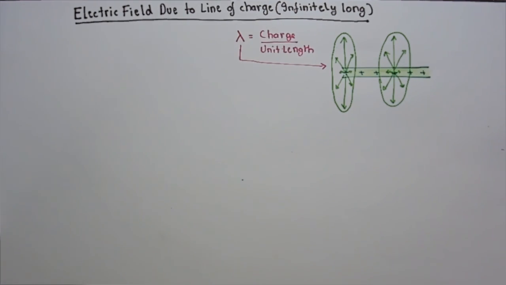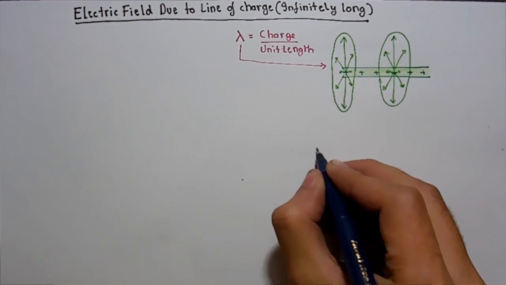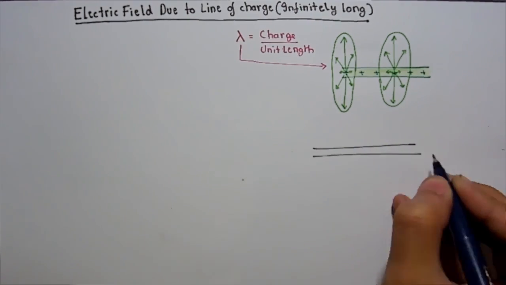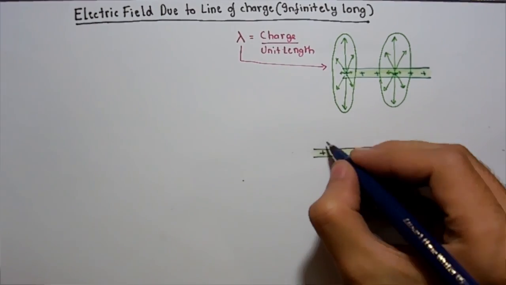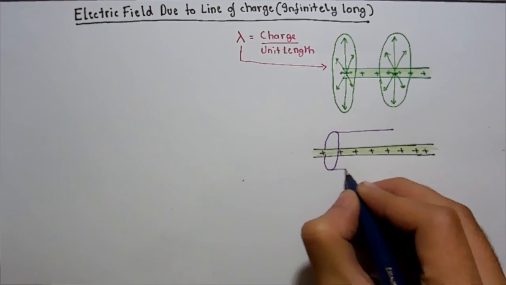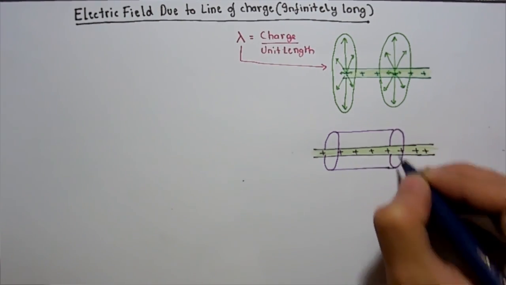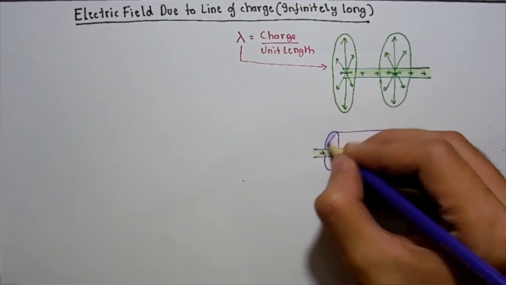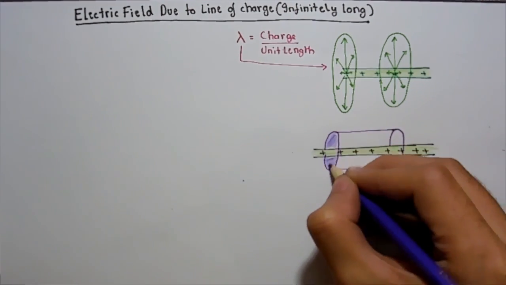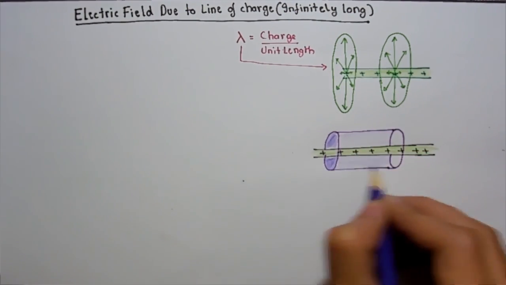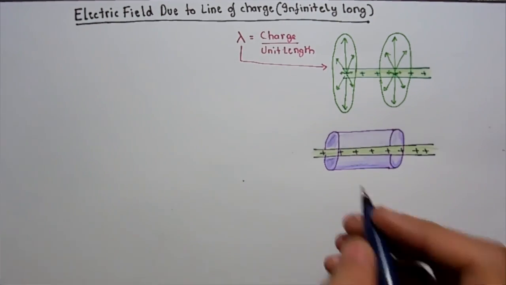Now let's draw a Gaussian surface. A cylindrical Gaussian surface would be apt here because of its symmetry to this line of charge. You can draw any other Gaussian surface if you like, but calculations are going to be much harder in other random Gaussian surfaces. So let's just stick with a cylindrical Gaussian surface of length L.